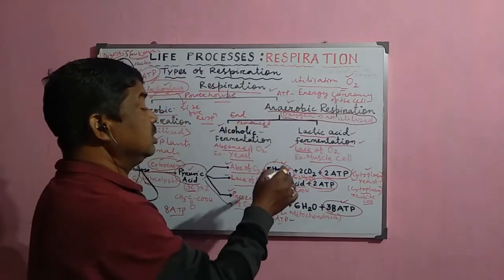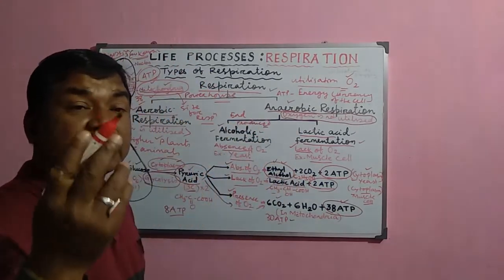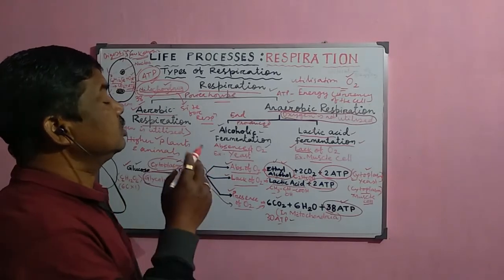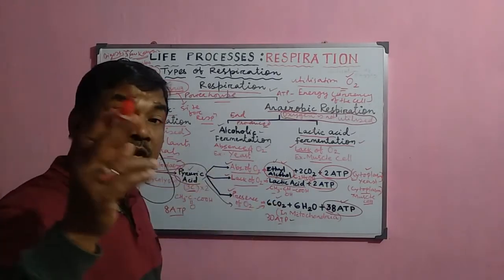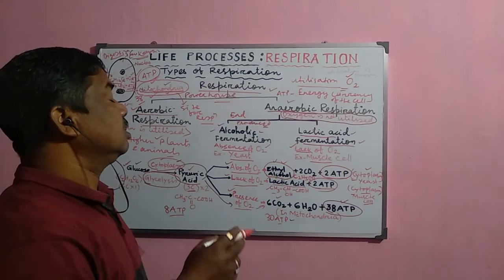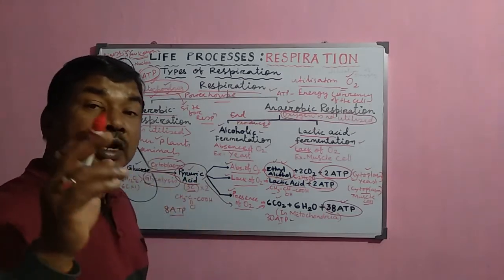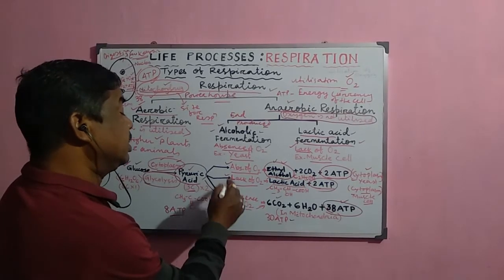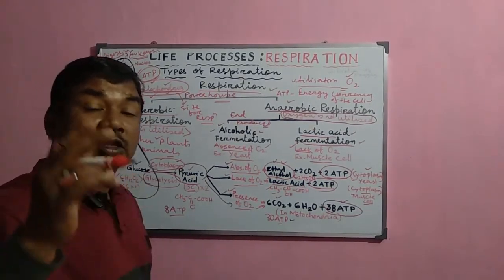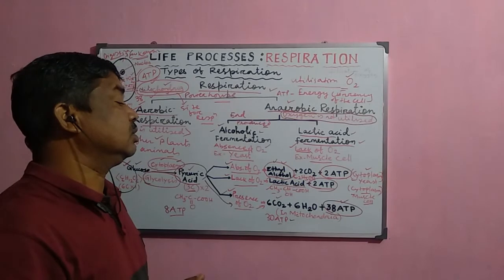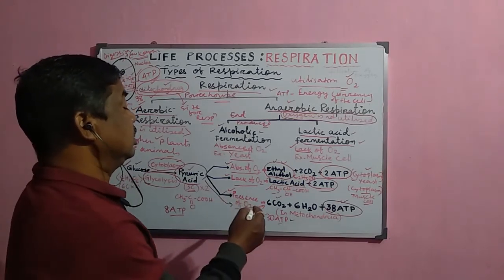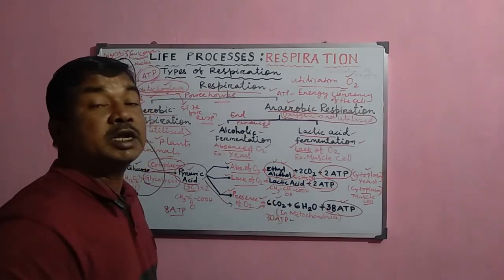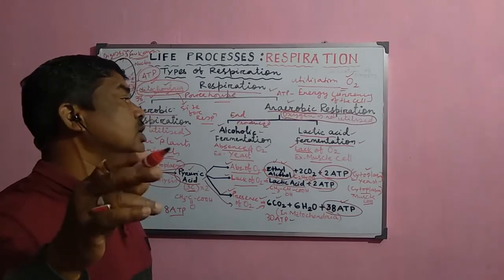So that is why a very small amount of energy is produced, and they are less efficient organisms in the production of energy from glucose molecule. But in case of aerobic respiration, in total 38 ATP molecules are produced, and that is why these are very much efficient in releasing the energy from glucose molecule.